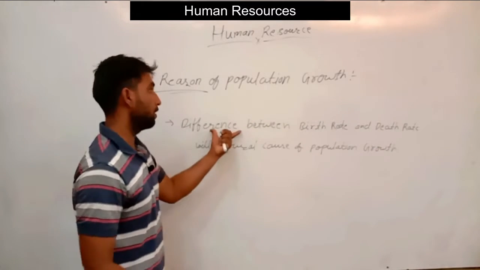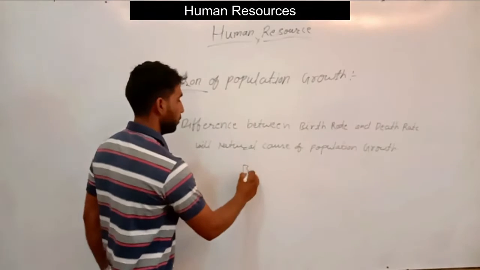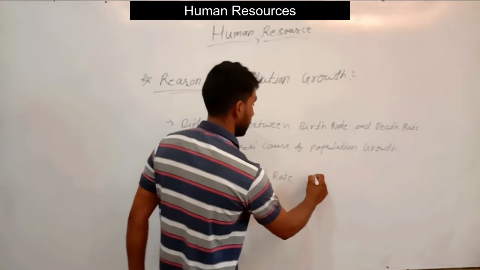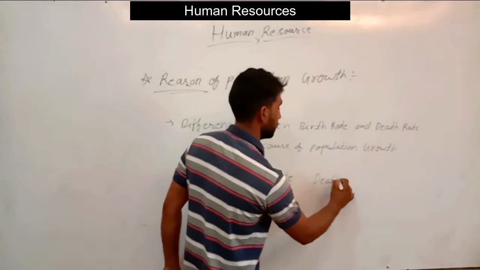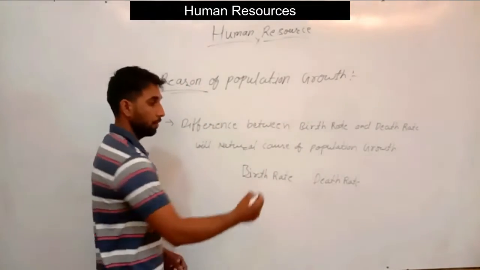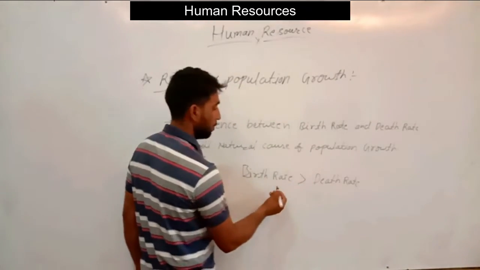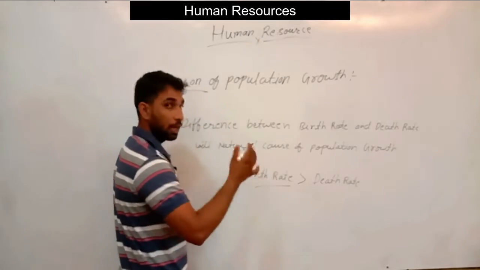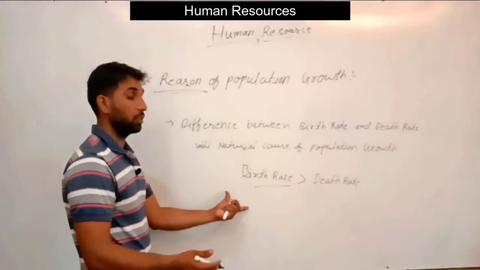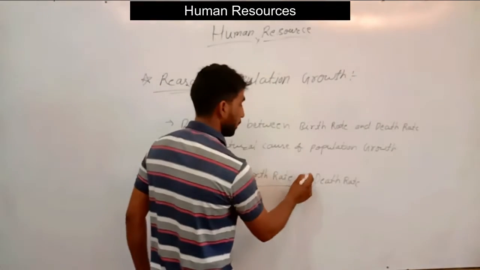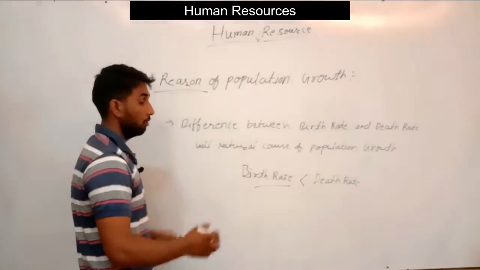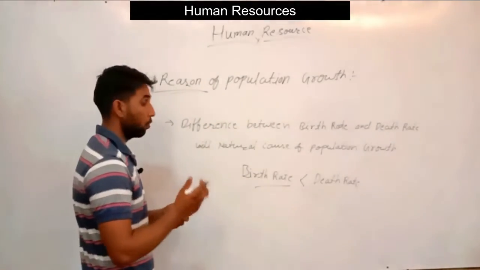Maybe at one time the birth rate was high and the death rate was low, so the population grew. If the birth rate is low and the death rate is high, that is also a reason for population change.